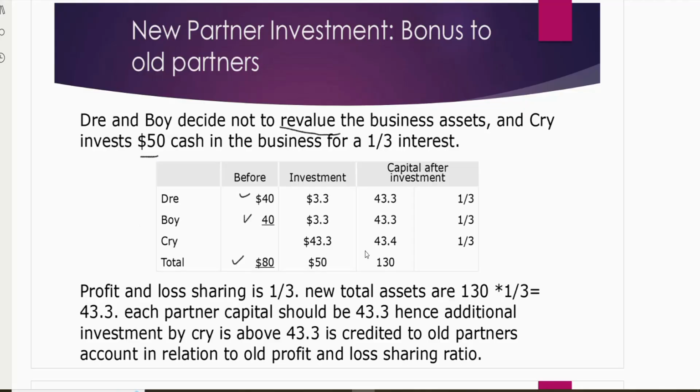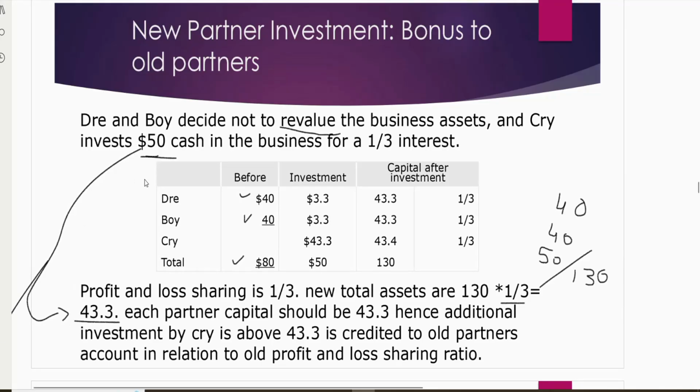The total assets after the admission of Cry will be 40 plus 40 from Ree and Boy and 50 from Cry. Altogether, the total new assets are 130. Cry wants 1/3 ownership, so his share is going to be 43.3. He's investing 50, which is more than his share. So the bonus goes to the old partners.